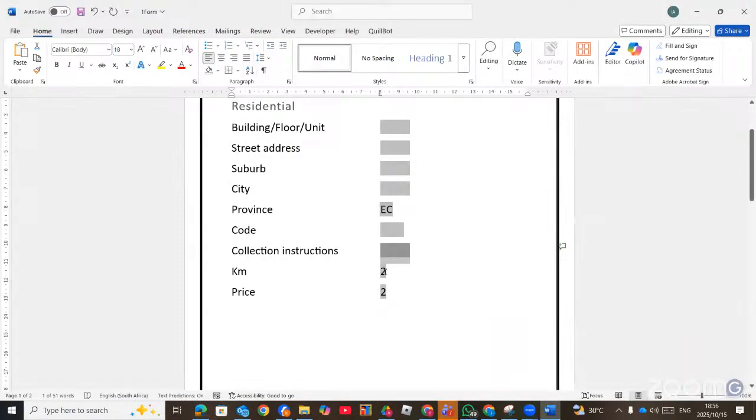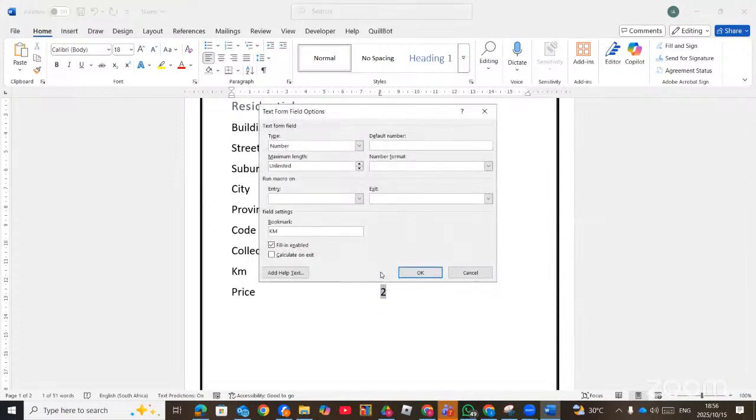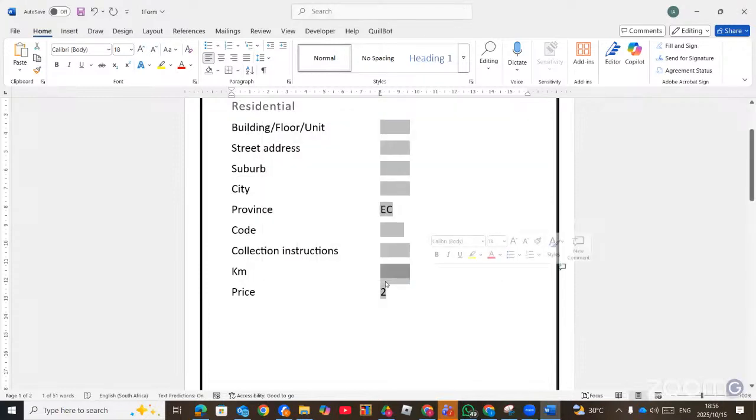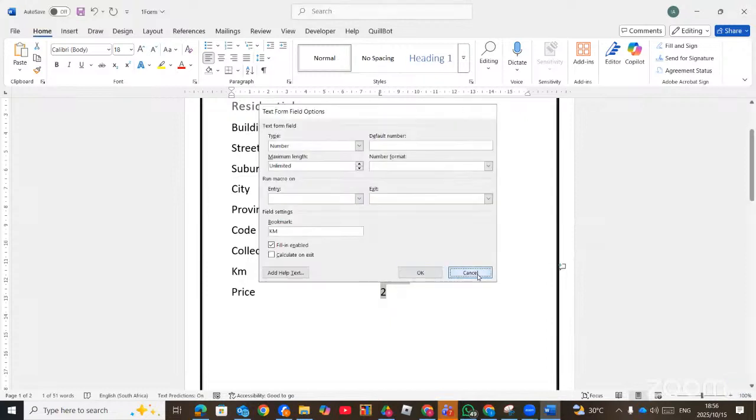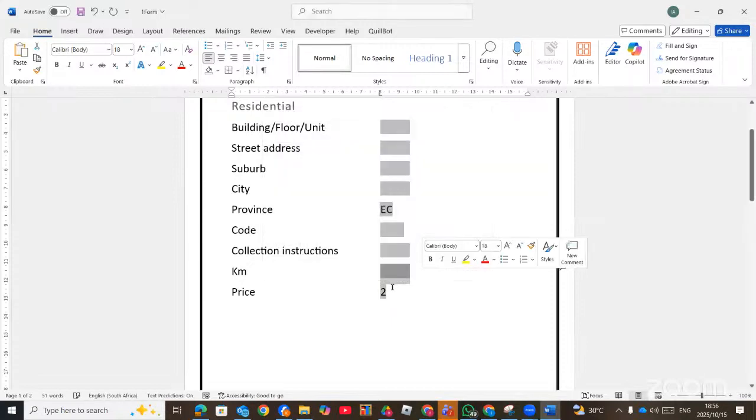Because we are going to use the kilometer, meaning that we have to check the bookmark name for the kilometer. So you double click and look for the bookmark name. It says KM. So we come back here, we double click on the price. Now KM is already there and the calculation is selected for us. Sometimes you won't find the calculation, you need to select calculation. Let's go and check whether it was KM. All right, it's KM, so we don't have a problem with that.